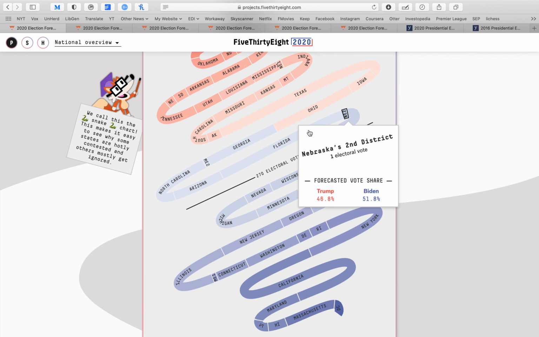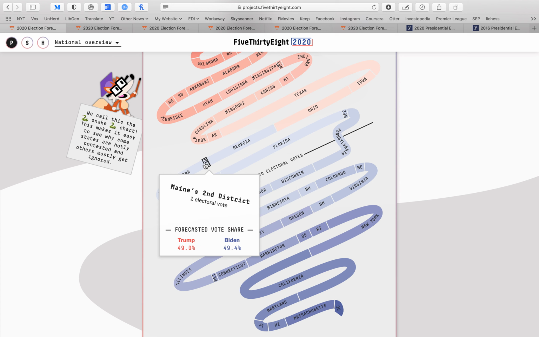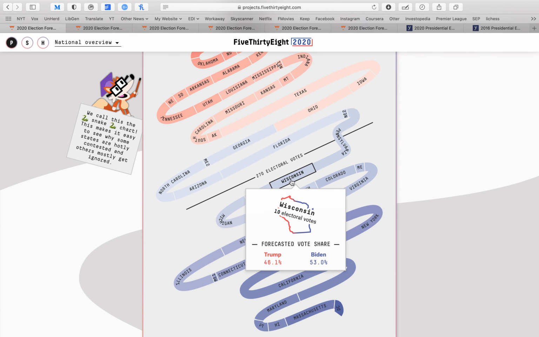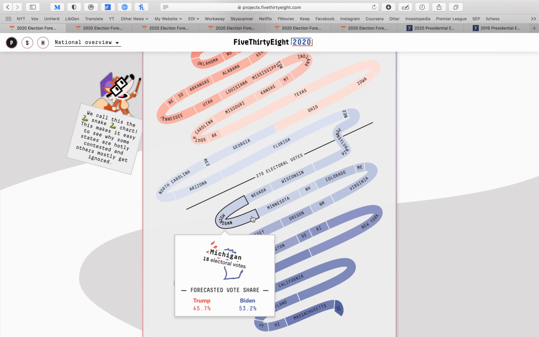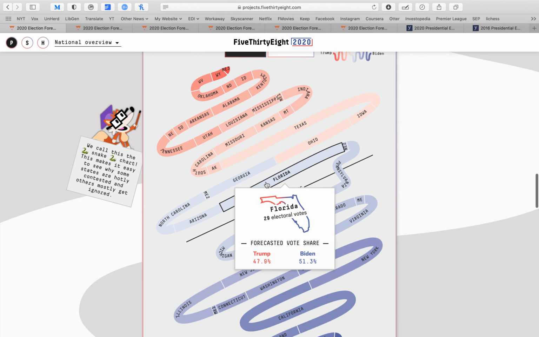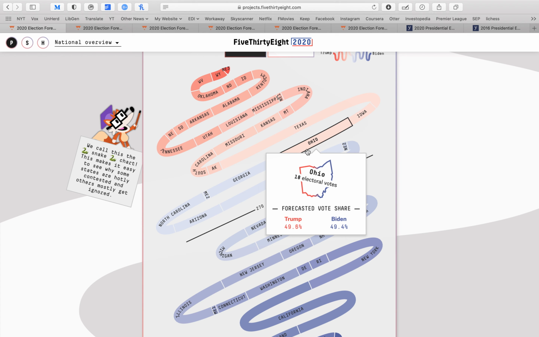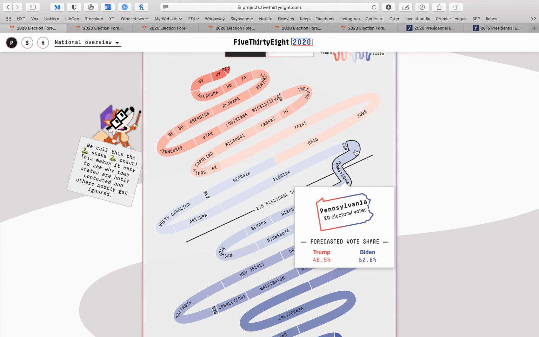As you can see, Biden can actually afford to lose Georgia and Maine 2nd District, North Carolina, Arizona, Florida, etc., as long as he wins the Rust Belt, so Wisconsin, Pennsylvania, Michigan. But Donald Trump needs to go on the defensive and protect himself in Texas. He needs to protect himself in Ohio, and he needs to win back quite a lot of states.